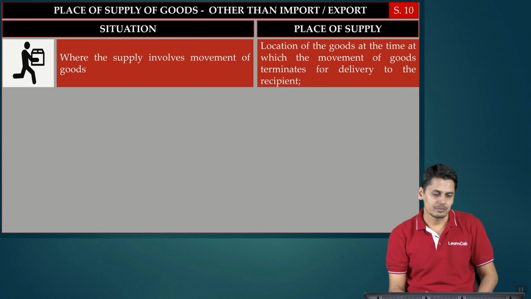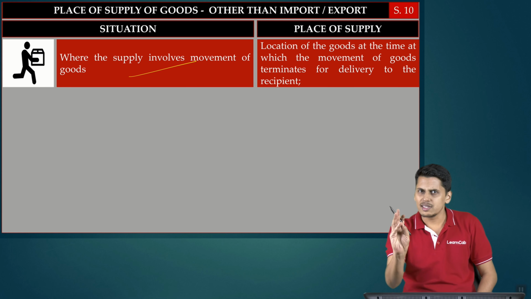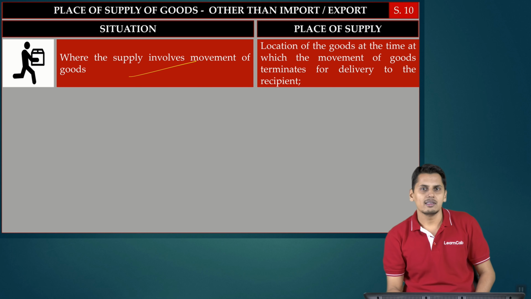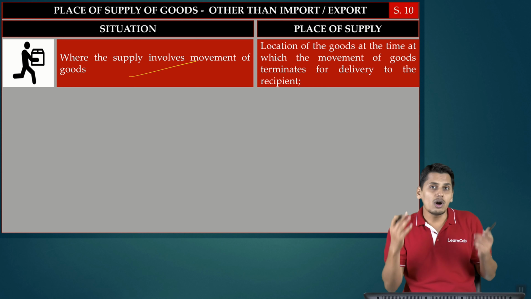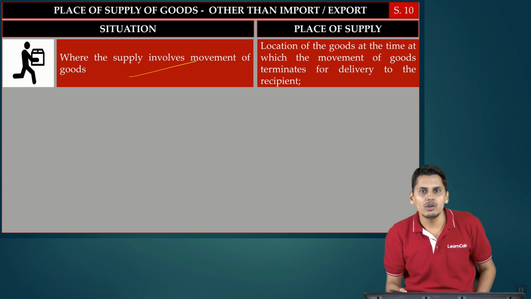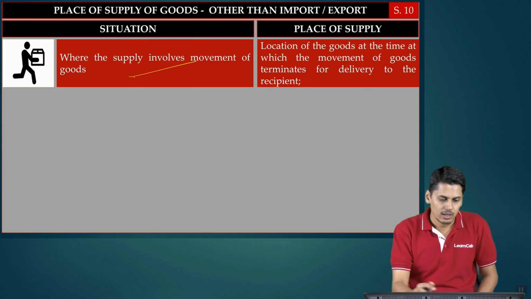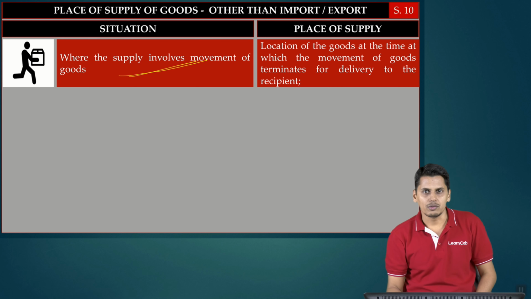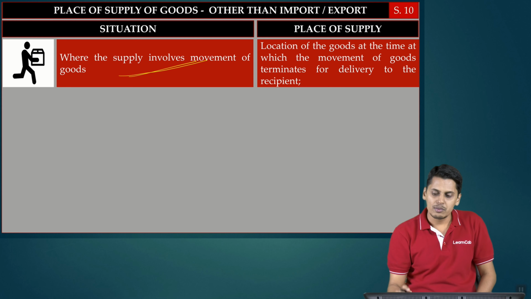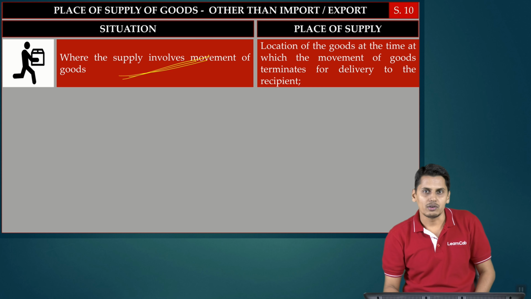What does section 10 tell you? Where the supply involves movement of goods. Is PSLC goods? The answer is yes. Does this supply involve any movement of goods? The answer is no, because it is traded online, eKuber portal. You pay an amount, you receive the intrinsic value in your account. That's it. There is no movement of goods at all. So where the supply involves movement of goods, it shall be the location of goods at the time at which the movement of goods terminates for delivery of the recipient. However, you are not bothered because this supply doesn't involve movement of goods.